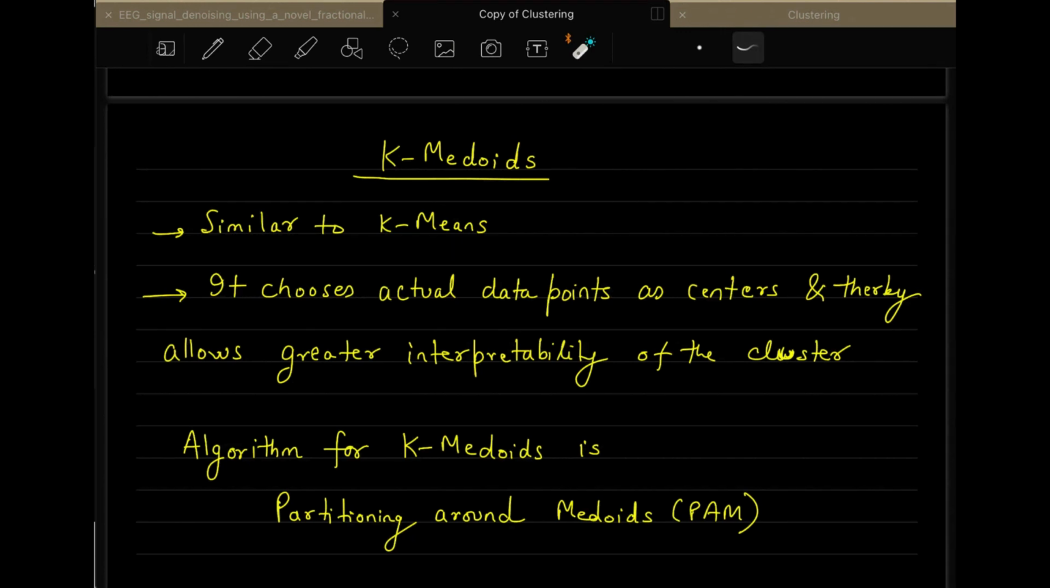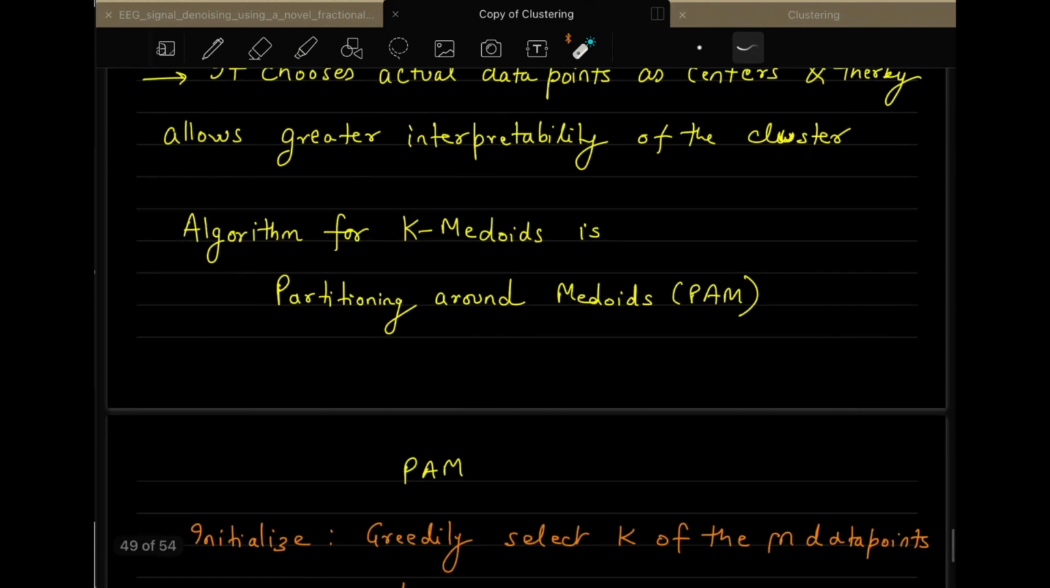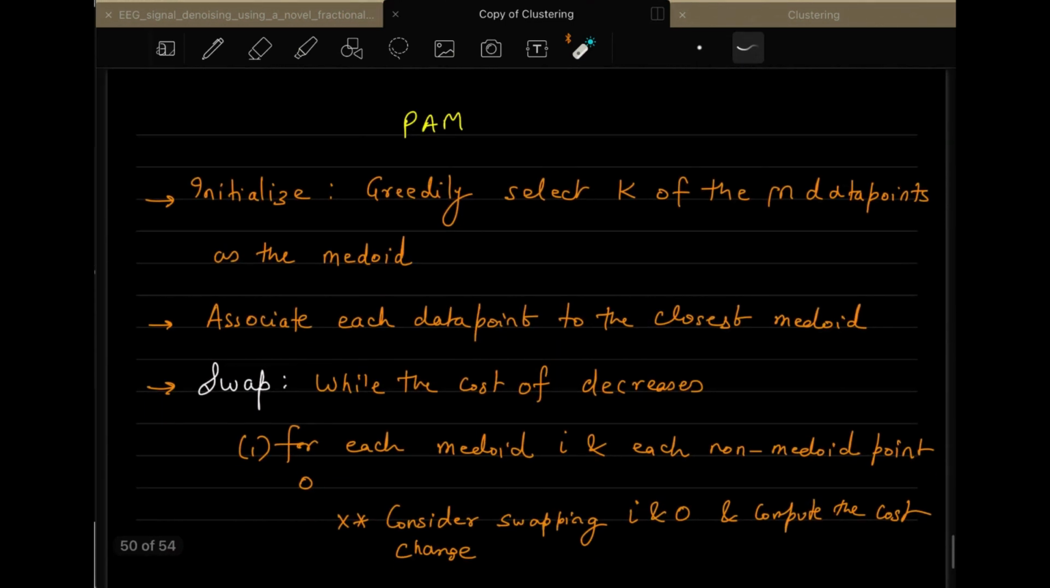So the algorithm that is used to do this k-medoid thing is called partitioning around medoids. So we call this the PAM algorithm, which is partitioning around medoids. In this algorithm, we greedily select k of the m data points as the medoids. This is actually the same step that we were doing in the case of k-means also, where we select k if k is less than m. So m are the total data points, and you are selecting k data points as medoids.